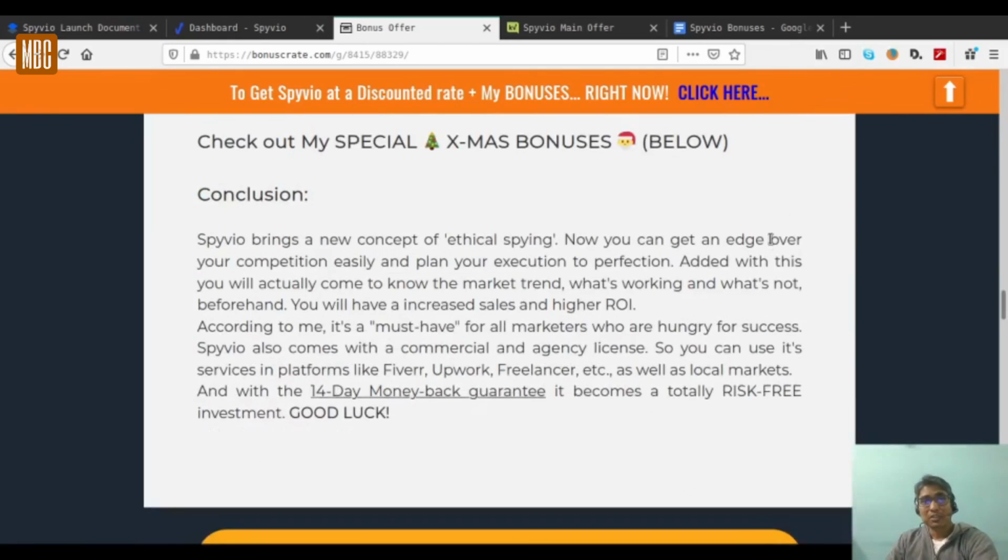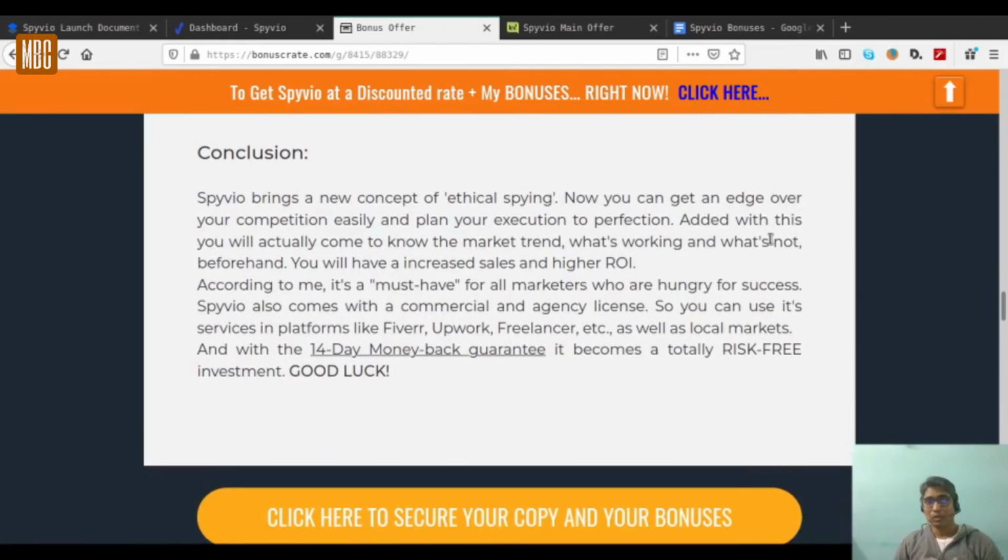Moving ahead with the conclusion, according to me, SpyBio brings a new concept of ethical spying. Now you can get an edge over your competition very easily. You can see even the 100 businesses that are running successful businesses. You can see their trend and you can just copy their trend, so that may bring success to you also. This will increase your sales and of course higher return on investment. According to me, it is a must-have for all marketers who are hungry for success.